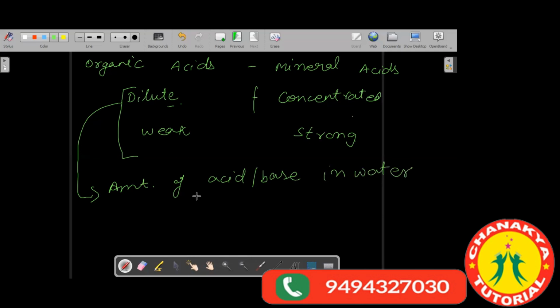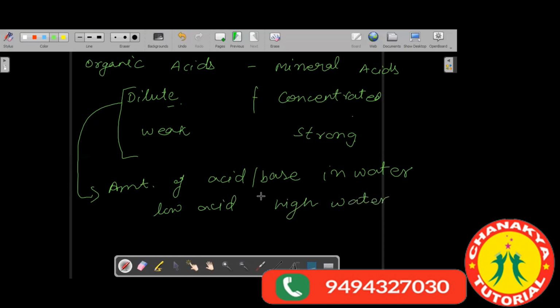If you have low acid and high water, then we call it dilute.